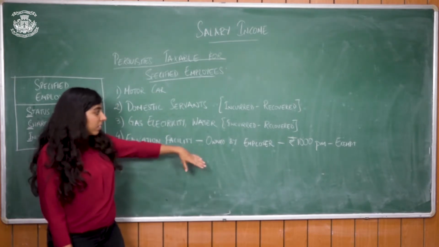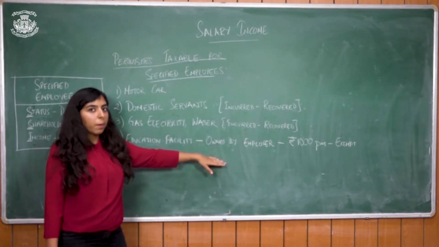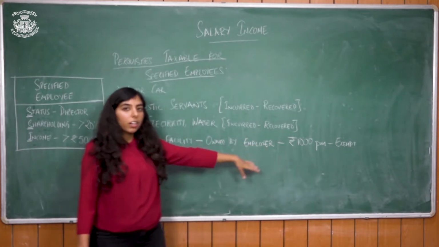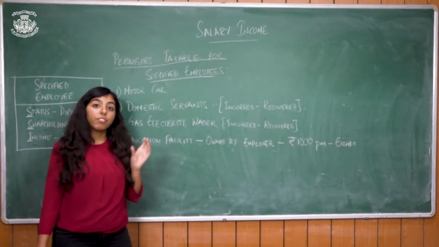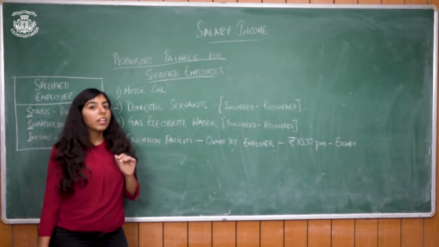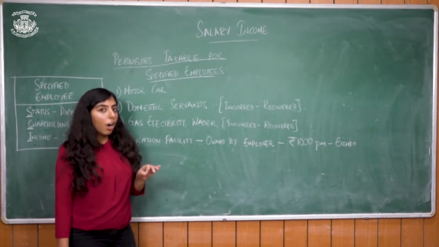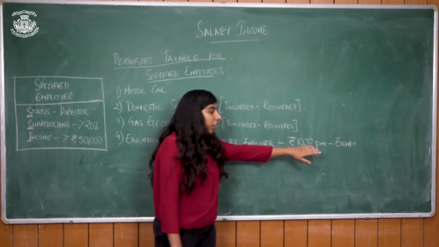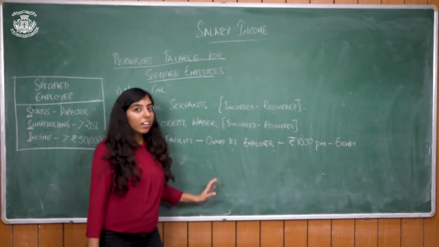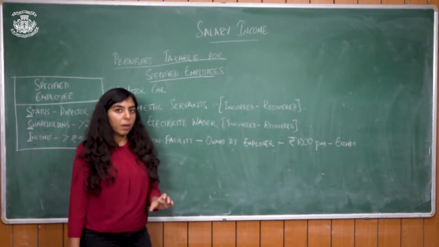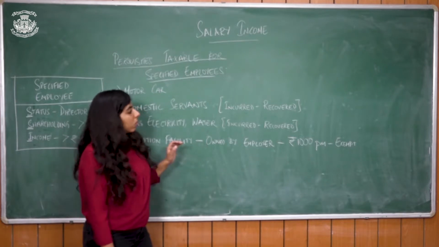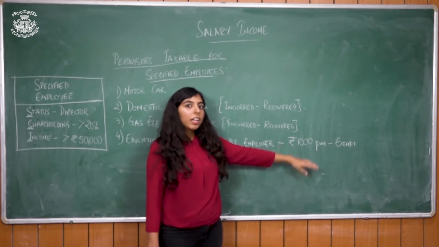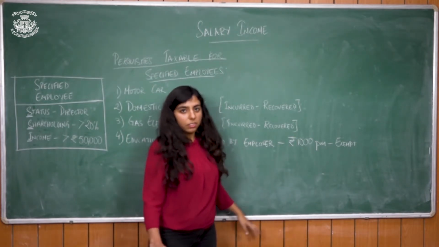The second case is the institution is owned by the employer. In such a case, there will be an exemption of 1,000 per month. In the sense, if the fees of the child is 1,000 per month, that perquisite will be fully exempt. However, if the fees of the child is more than 1,000 per month, say it's 1,500 per month, the entire value, that is 1,500 into 12, will be entirely taxable. So, it should be within this limit. Even if it's 1 rupee beyond this limit, the entire perquisite will be taxable.